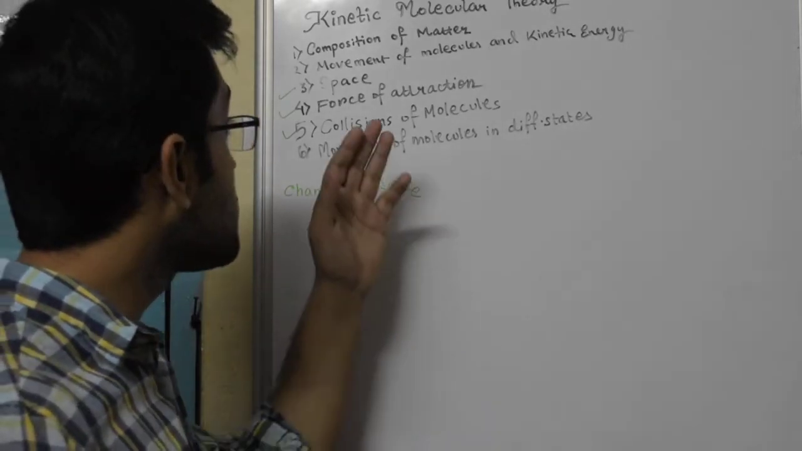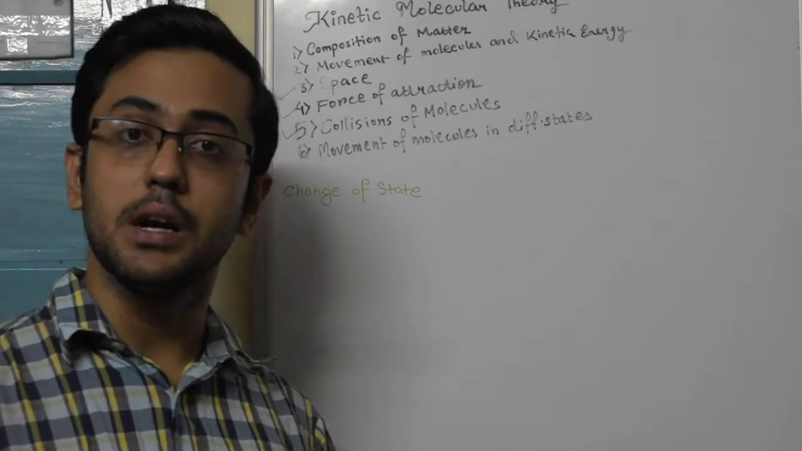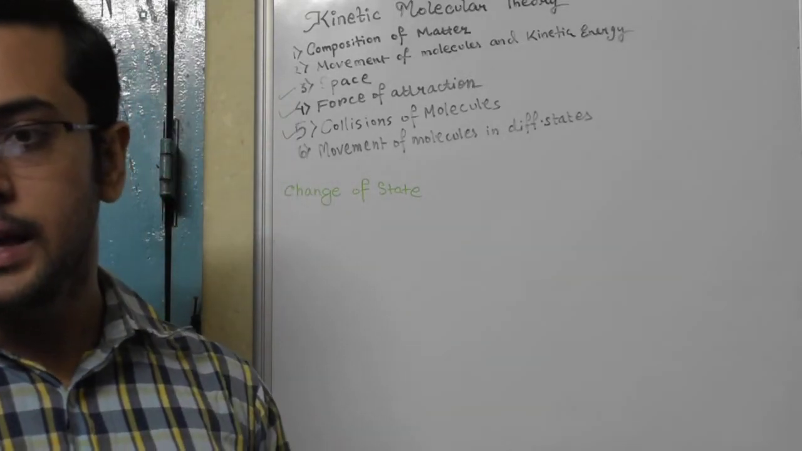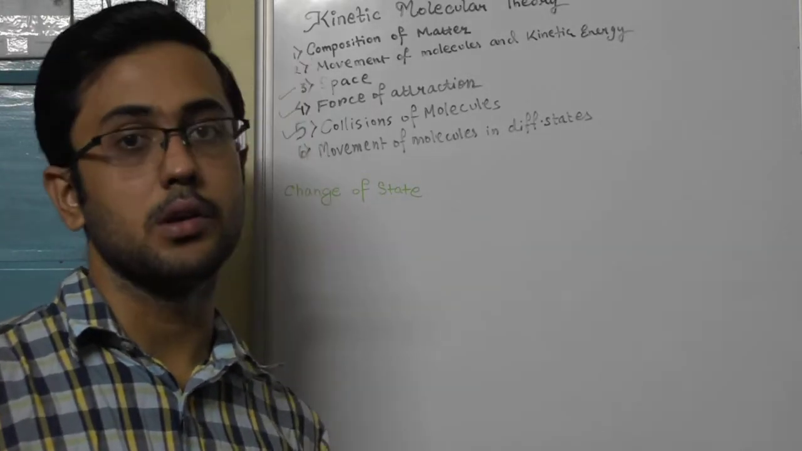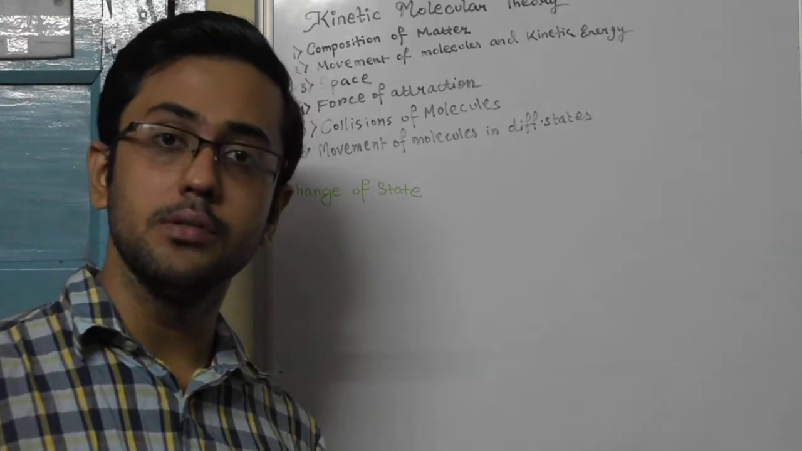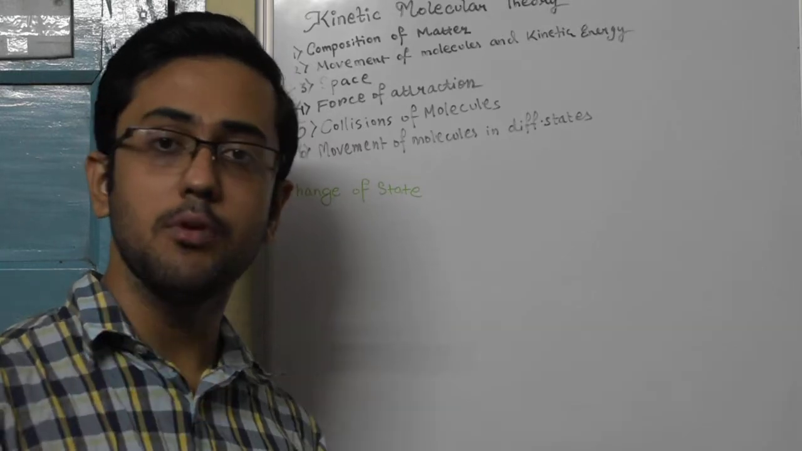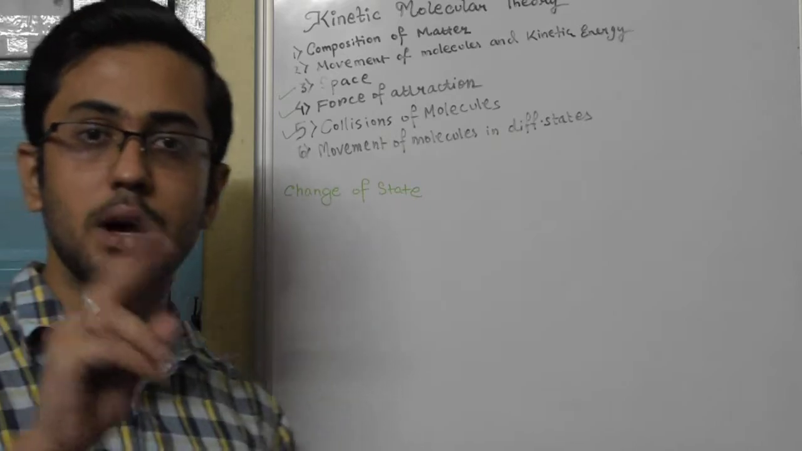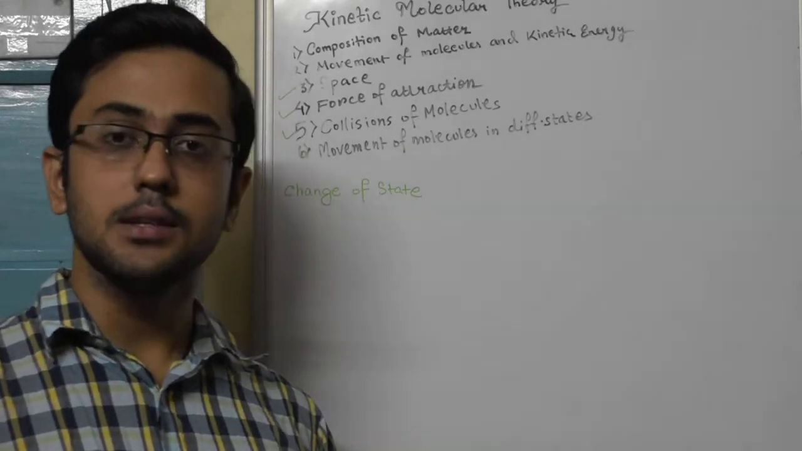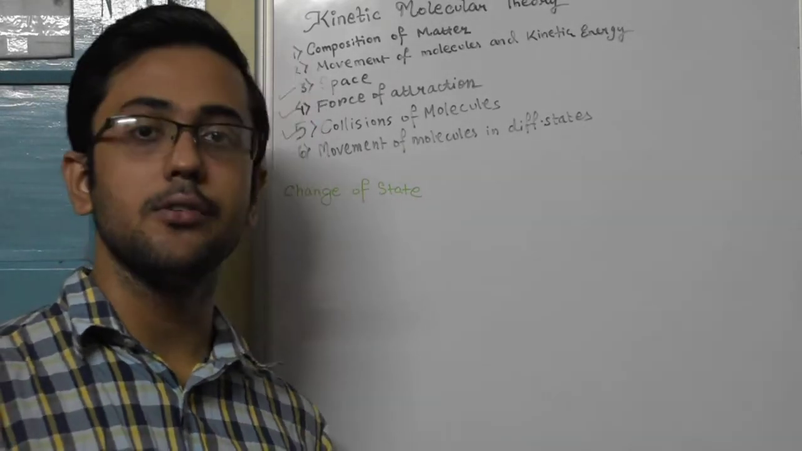So the first postulate says the composition of matter. Now what does this mean? It basically means that matter is composed of atoms and molecules. There are certain molecules in which there is only one type of atom, for example nitrogen. The N2 molecule has 2 atoms of nitrogen. So that is a kind of molecule having the same kind of atoms.